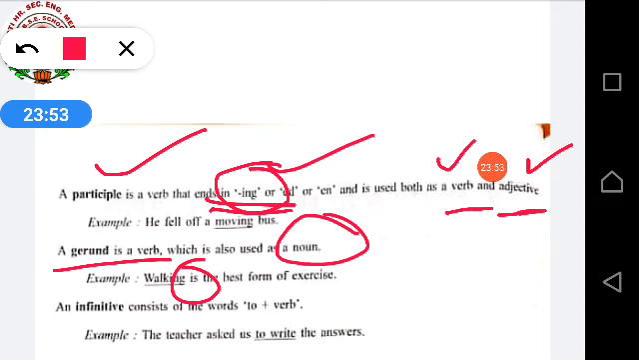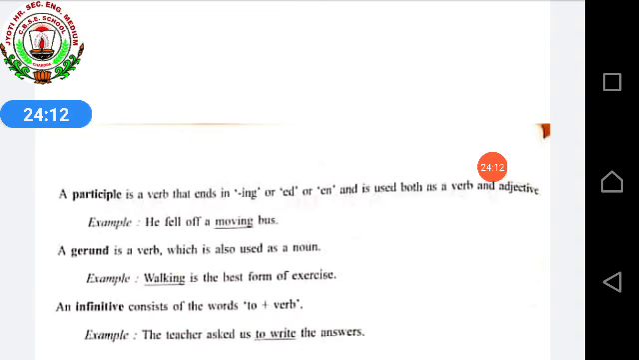Infinitive, I have told you in the previous class also that when we are adding to before the verb, at that time it becomes an infinitive. Like for example, walk, to walk; write, to write; run, to run. So all these are your infinitives.